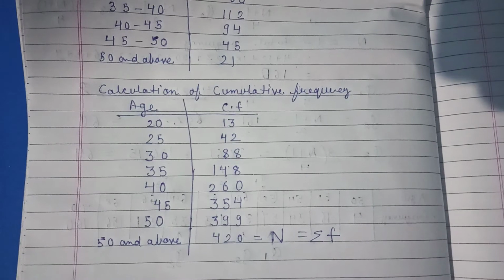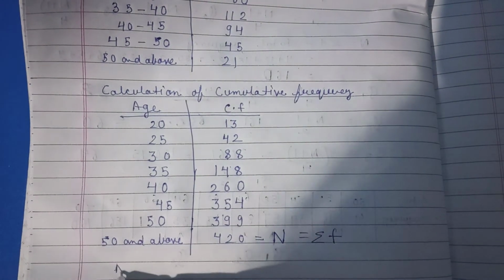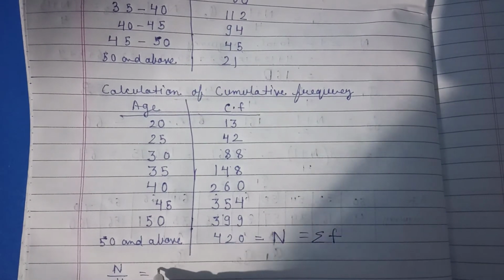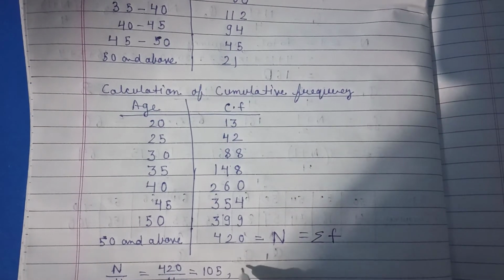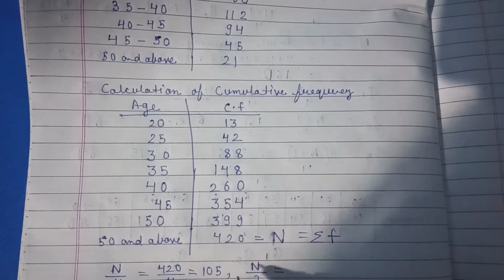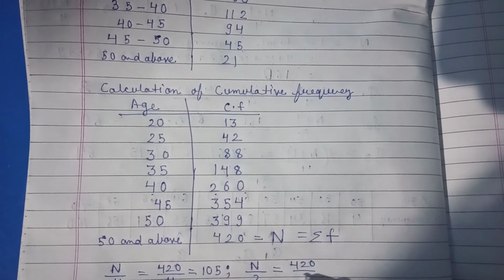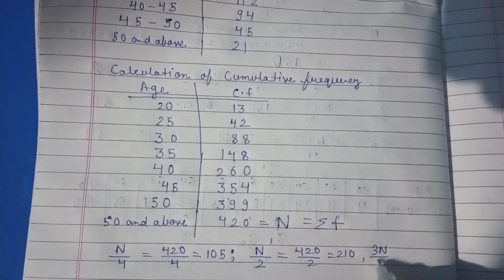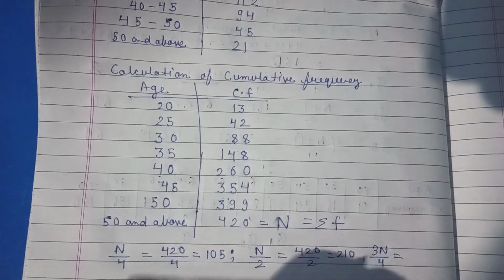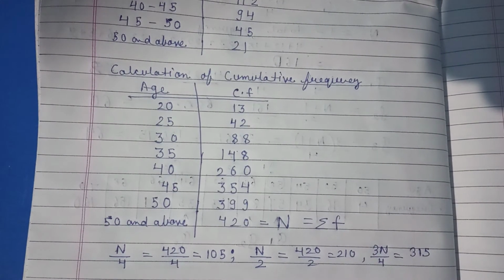When there is grouped data, you don't have to find n plus 1. We first have to find n by 4. N by 4 is 420 by 4, that is 105. Then we have to find n by 2, which is 420 by 2, that is 210. And one more, we have to find 3n by 4, which gives 315. We don't use n plus 1; these are the formulas.